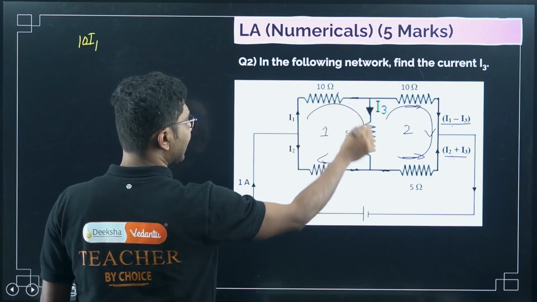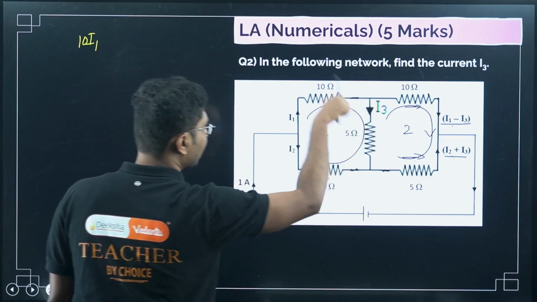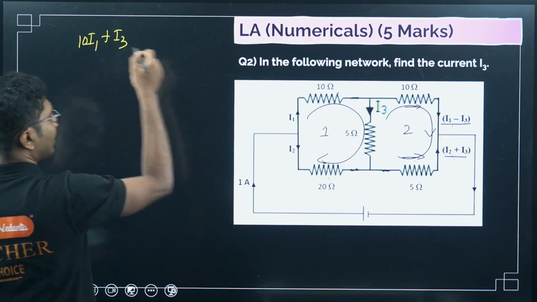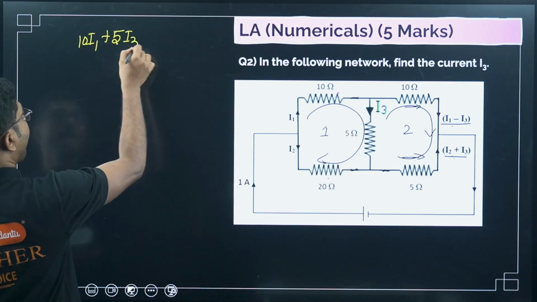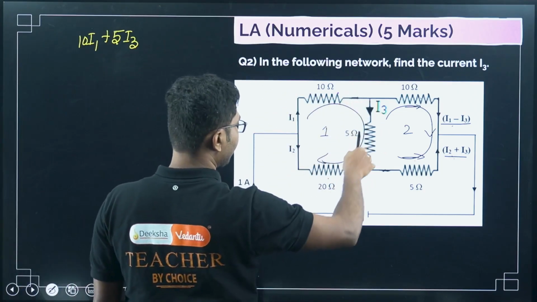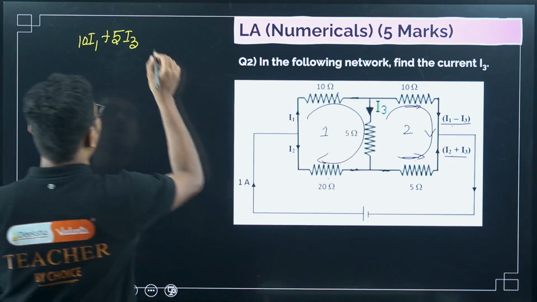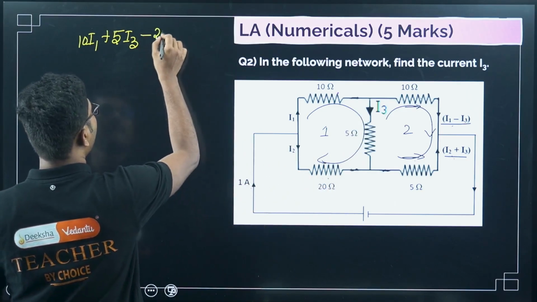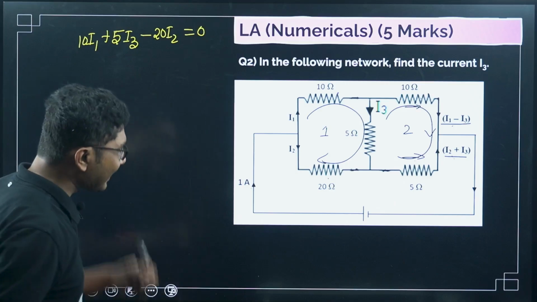We are moving in this direction, so the direction of the current for I1, and for I3 plus I3 times 5, so 5 I3. Then we will move in this direction. Now we are moving opposite to the current. Opposite to the current means minus 20 I2 equals 0. What else?